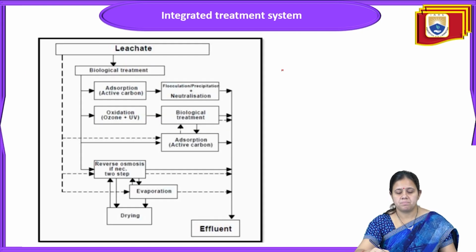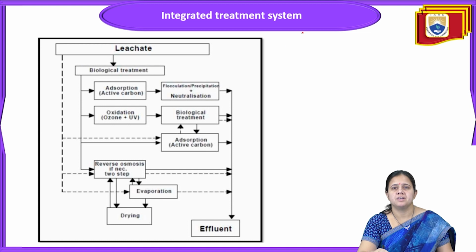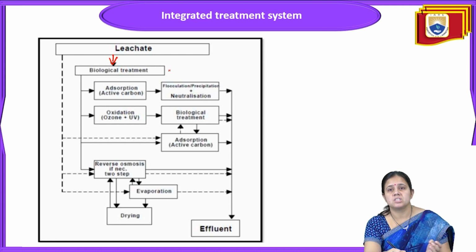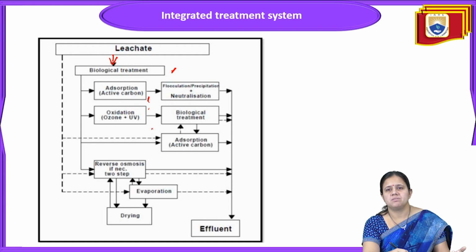So you can see this is the picture of this integrated leachate treatment. The leachate will enter, and some biological treatment will be required. So biological treatment, and what type of requirement: adsorption, oxidation, and then flocculation, precipitation, neutralization. First of all, the adsorption process will be there, which is the addition of active carbon.